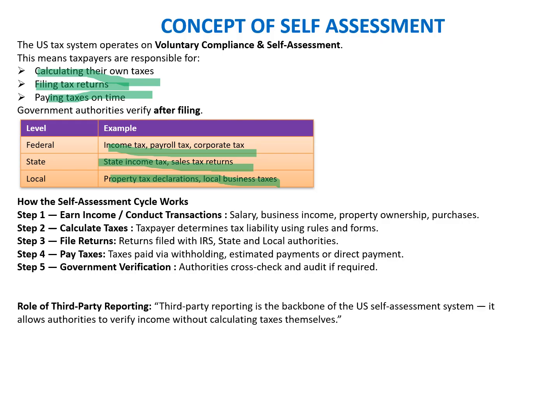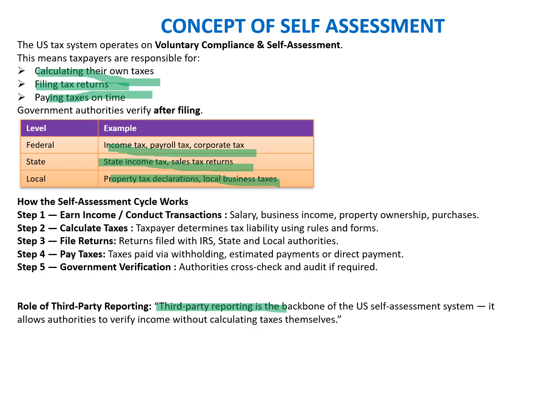So how the self-assessment cycle works is: earn income, conduct the transaction, such as salary, business income, or property ownership and purchase. Then calculate the taxes: the taxpayer determines the tax liability using the tax rules and norms. Then file the returns, which are filed with the IRS, state or local authorities. Then pay the taxes, paid by withholding, estimated payments or direct payment. And then government verification, where authorities cross-check and audit if required.